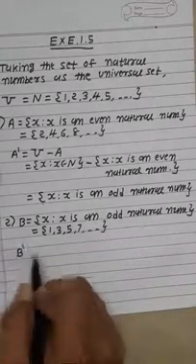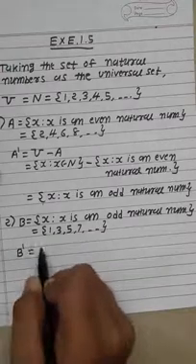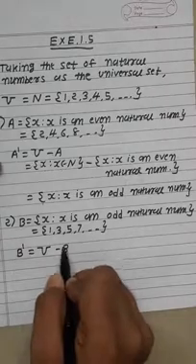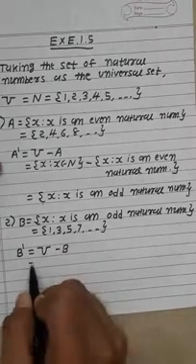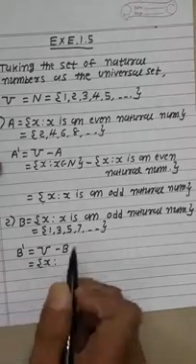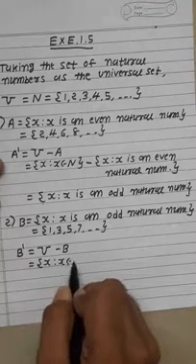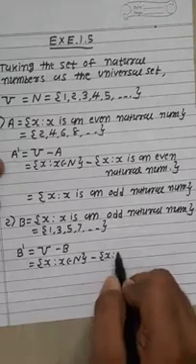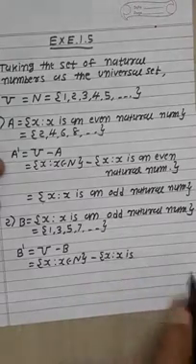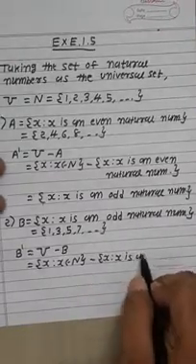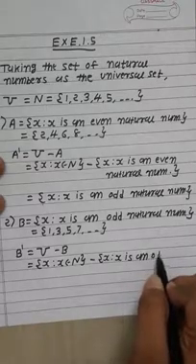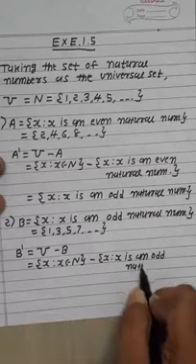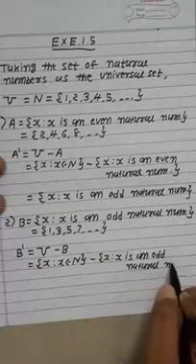Now again find the complement of B, that means B dash is equal to the universal set U minus set B, that is, the set of x such that x belongs to N, minus the set of x such that x is an odd natural number.